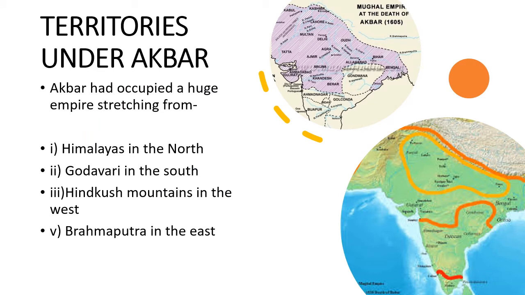Now let us look at this map and understand what all territories came under Akbar. Akbar carved out a huge empire stretching from the Himalayas in the north to the Godavari in the south and from the Hind Kush mountains in the west to the Brahmaputra in the east.